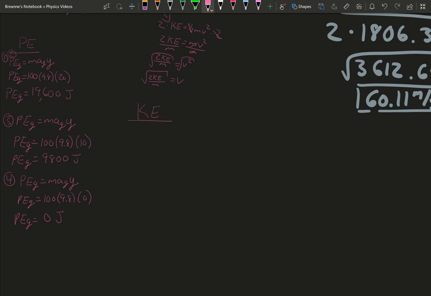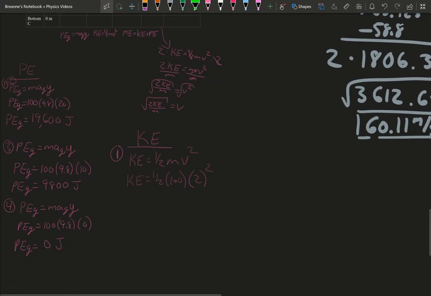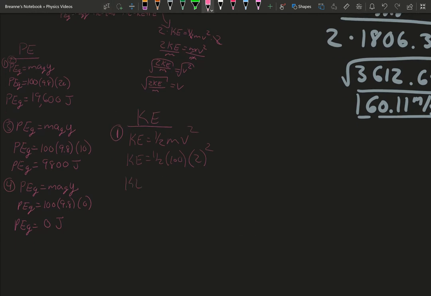Our kinetic energy equation is 1/2 mass times v squared. So for the first one, we're looking for our kinetic energy. Again, we know the mass is 100, and we know at the beginning our velocity is 2. We get that from the reading. So our kinetic energy is 1/2 times 100 times 2 squared, and you get 200 joules.